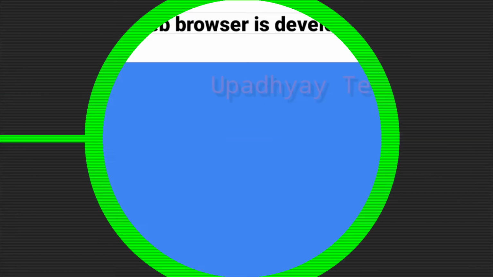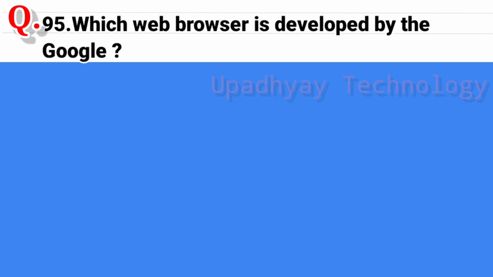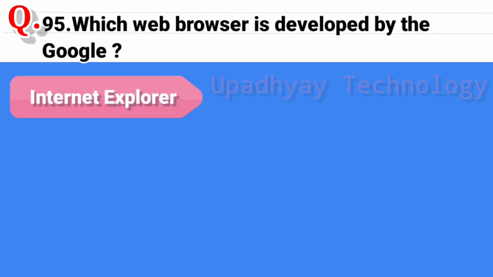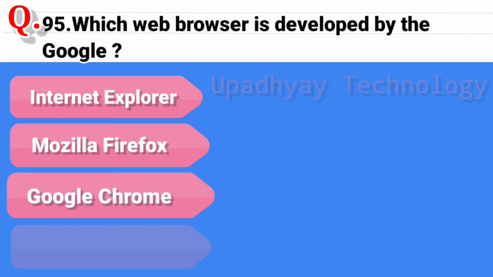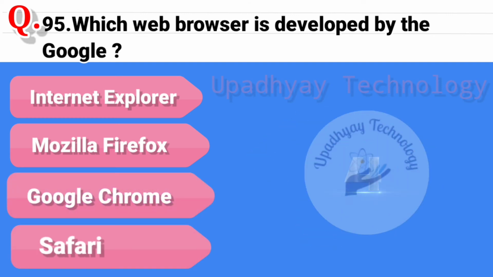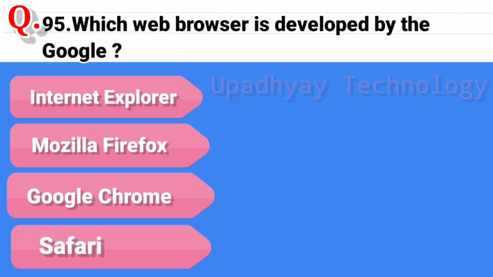Question 95. Which web browser is developed by Google? And the options are Internet Explorer. Second option is Mozilla Firefox. Third option is Google Chrome. And the last option is Safari. And the correct answer is Google Chrome.